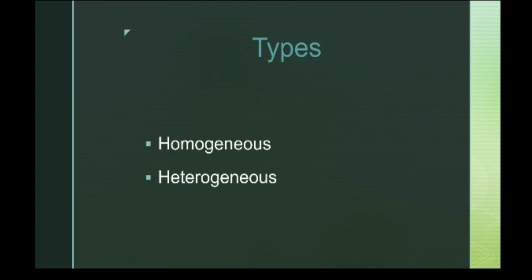Whereas in heterogeneous mixtures, the composition of the substances is different as well as the appearances. For example, sand and soil, and oil and water, they don't completely mix with each other.